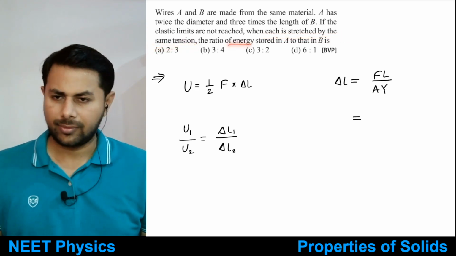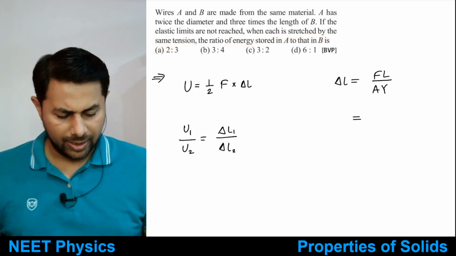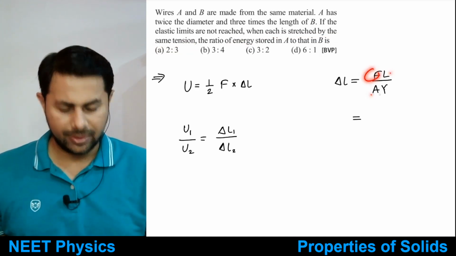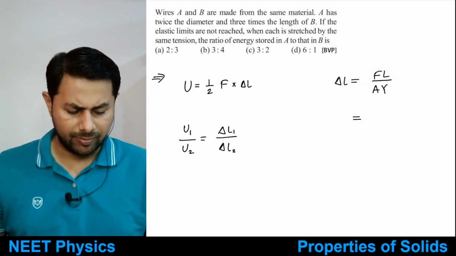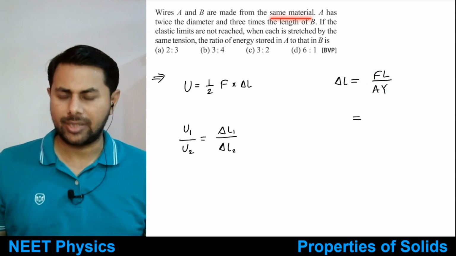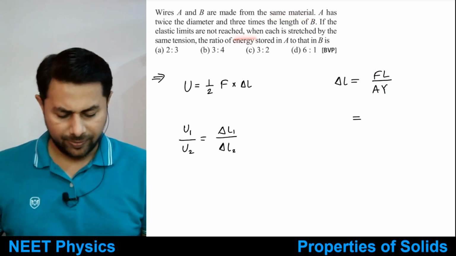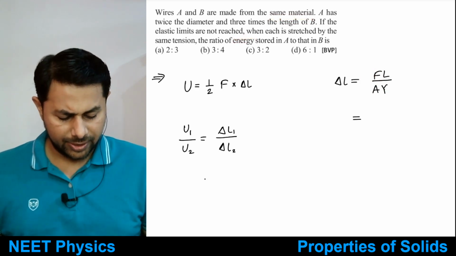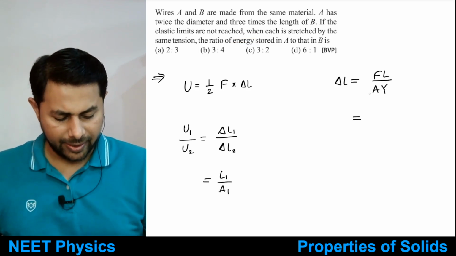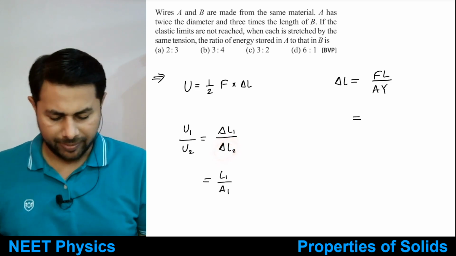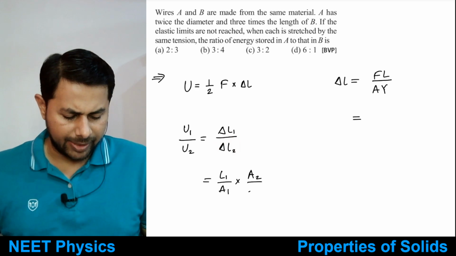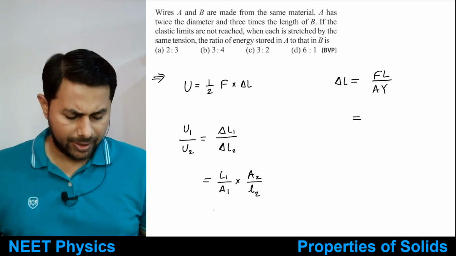And then you have delta L1 is equal to F times L1 upon A1 Y1, but force and Young's modulus is same because they are made up of the same material, stretched by the same tension. Okay, so therefore it is just equal to L1 by A1 and dividing by L2 by A2 would be multiplied by its reciprocal, that is A2 divided by L2.